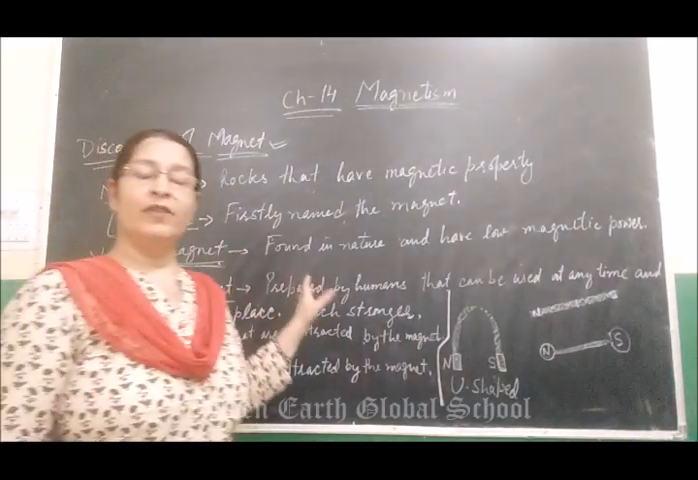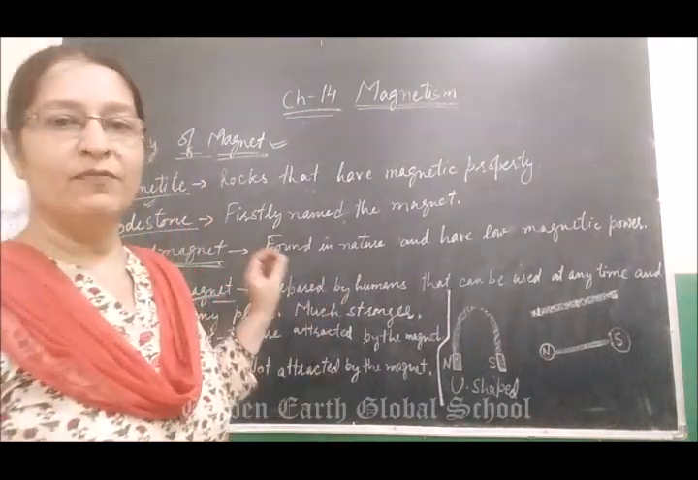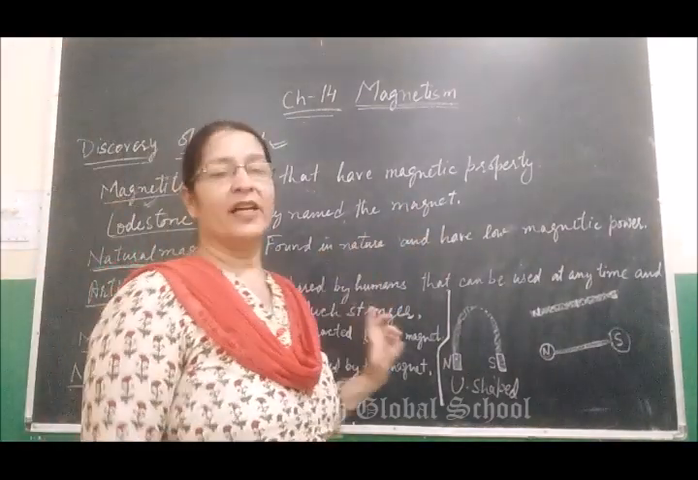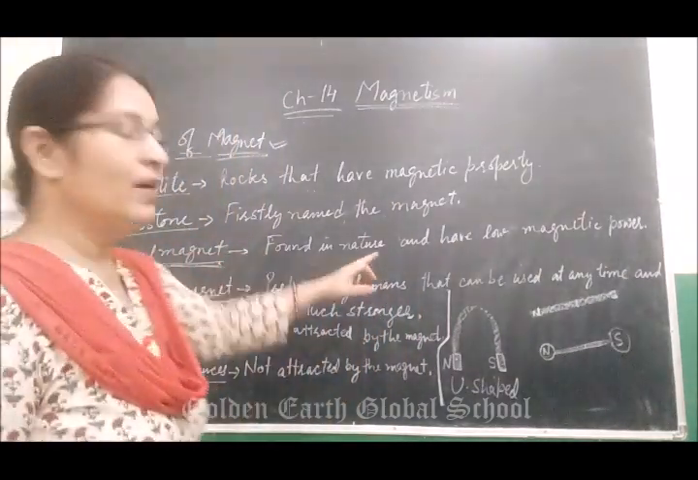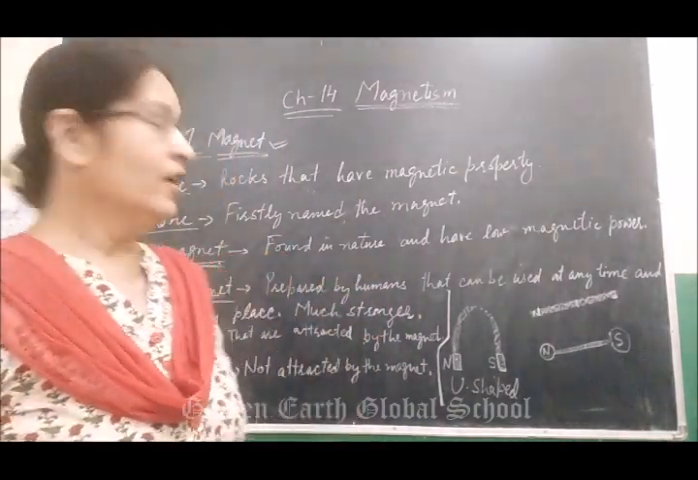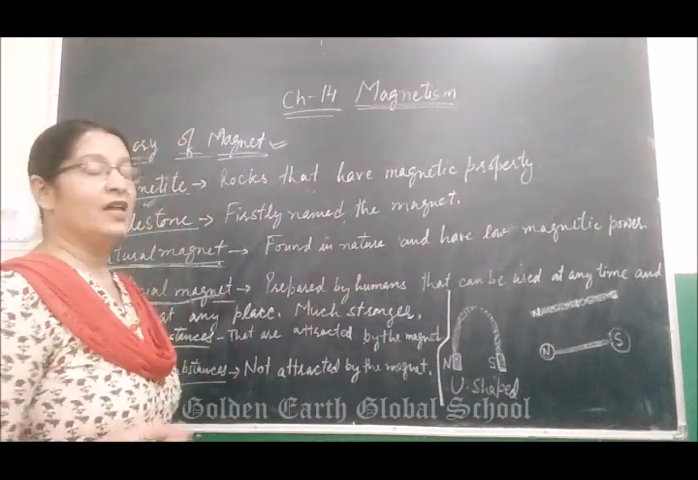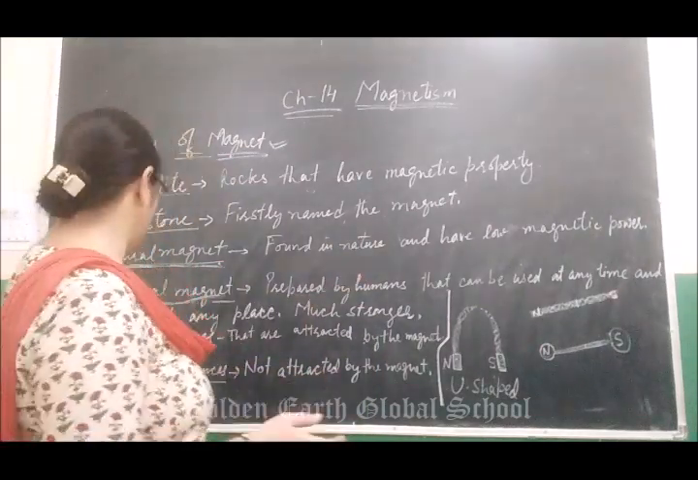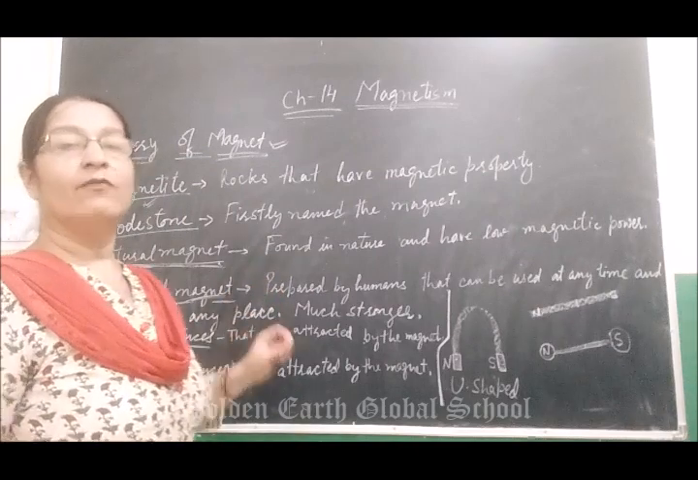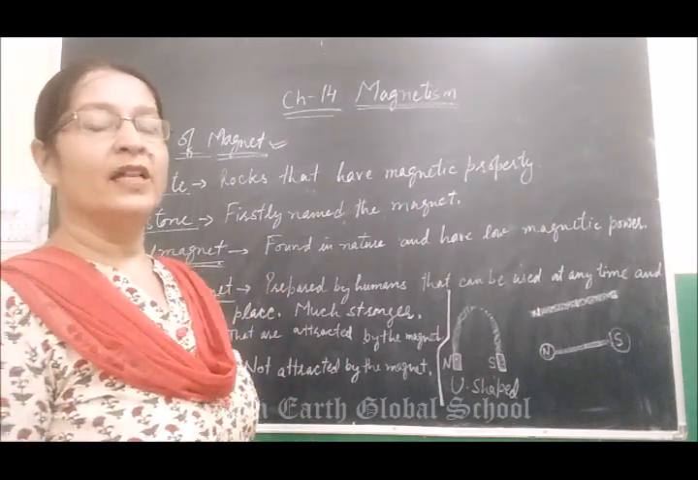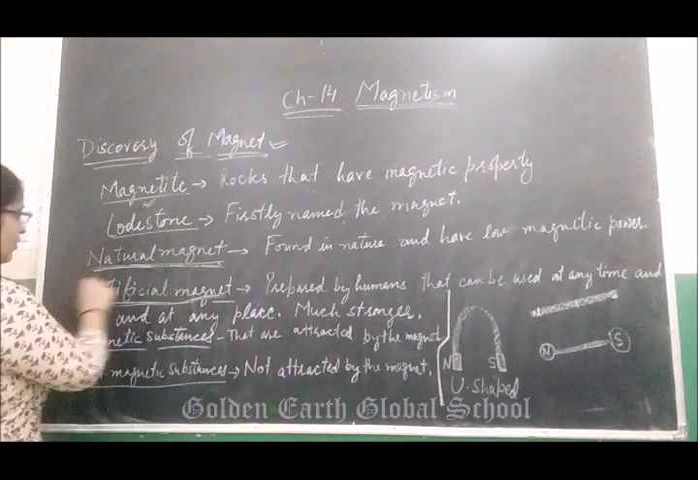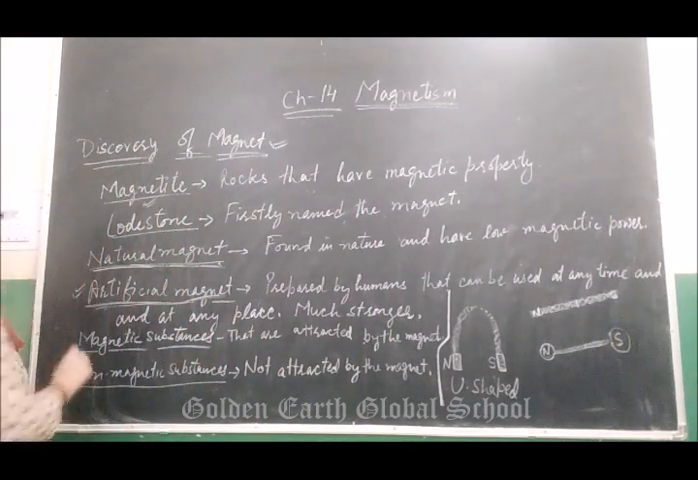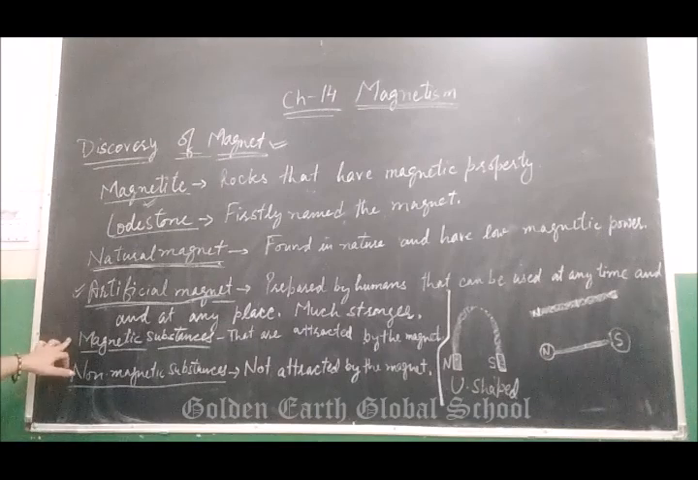Natural magnets are those that are found in nature and have low magnetic power, whereas artificial magnets are prepared by humans, can be used at any time and at any place, and have much stronger power than a natural magnet. Next, magnets are of two types.